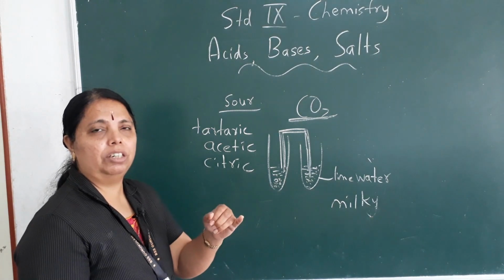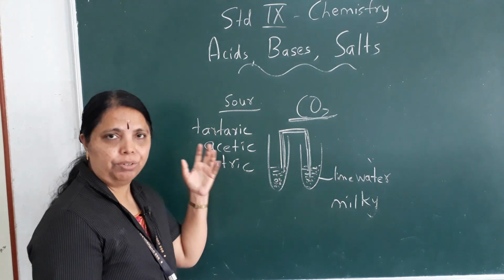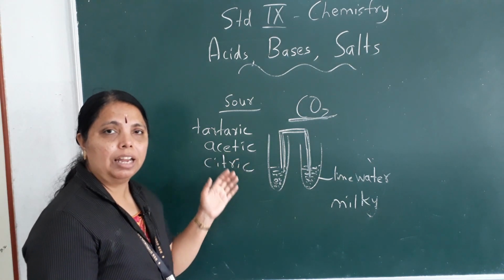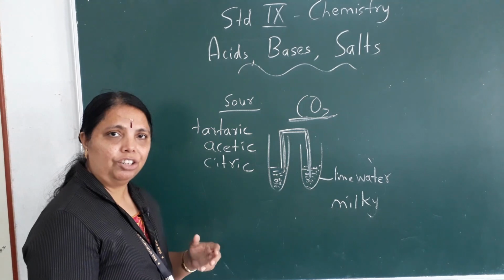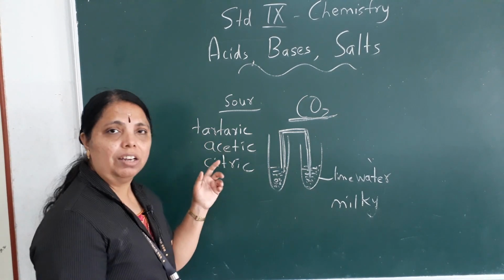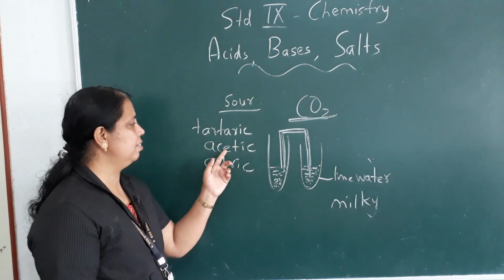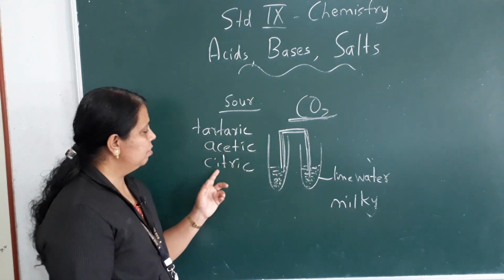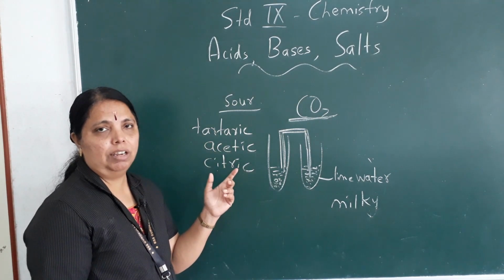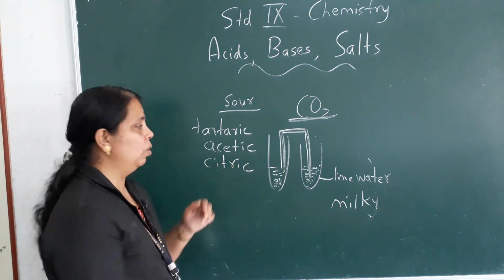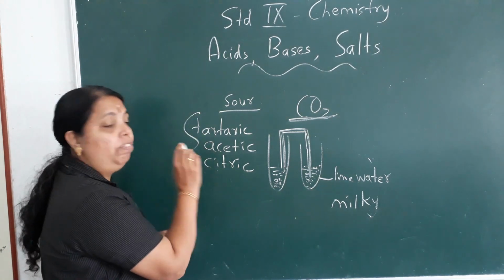We make food by adding tamarind, we use lemon, we use vinegar, and there is acid in all of them. Oh no, should we stop eating them? No, all these are acids. Tartaric acid is present in tamarind, acetic acid in vinegar, citric acid in lemons and oranges. But still we are consuming them because all these are weak acids.